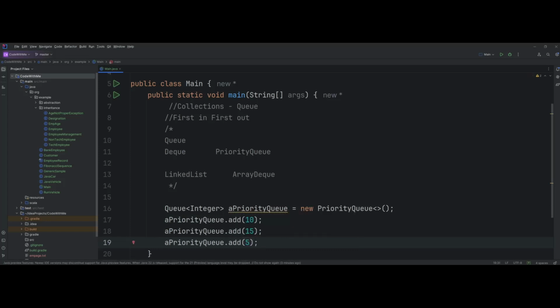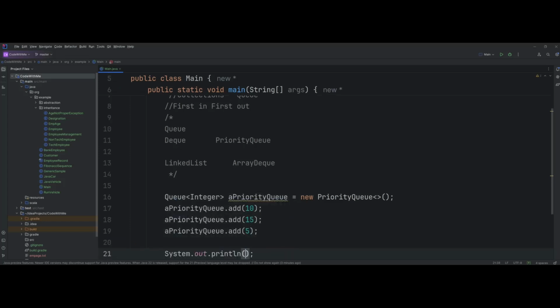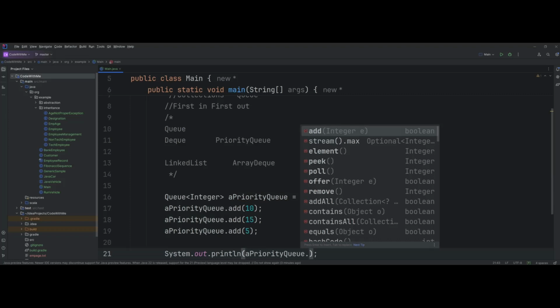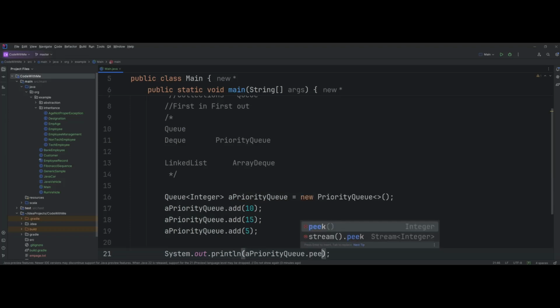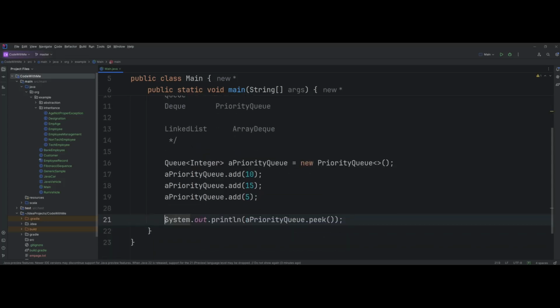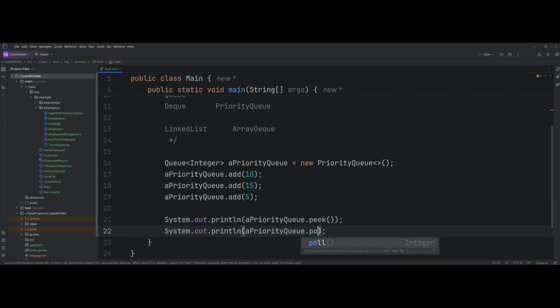Now what we expect in a normal queue is that 10 is processed first, 15 next, and 5 after that. But let's see what happens when I say System.out.println priorityQueue.peek. Peek is a method in a queue which says don't remove the element on the top of the queue, just take a look at what is there on top. Next, if I want to remove the element, I'm going to call poll, which will remove the element from the queue.